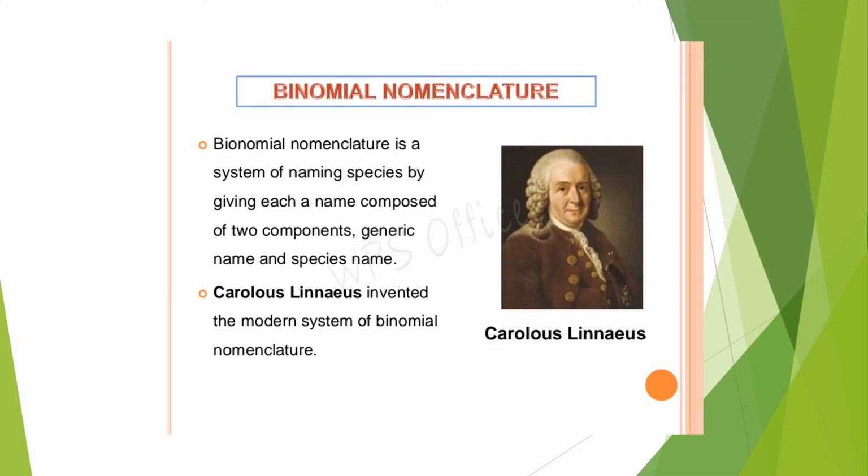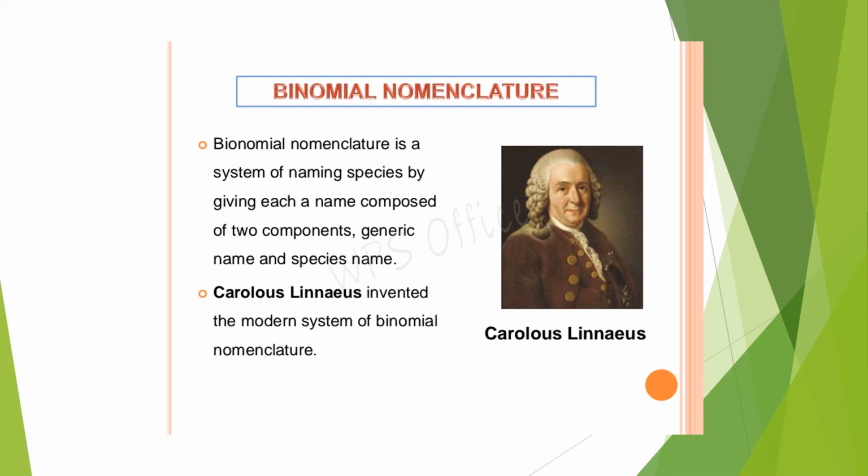The mostly accepted system of naming plants and animals is by giving two names. Each and every plant will have two names, and this system of giving a plant or an animal two names is what is called binomial nomenclature. That is, the name will have two components. The first part of the name is the generic name and the second part is called the specific name or species name. Generic name and species name.